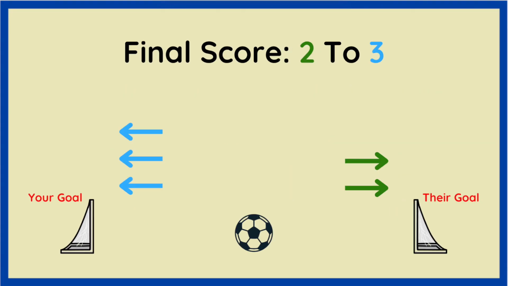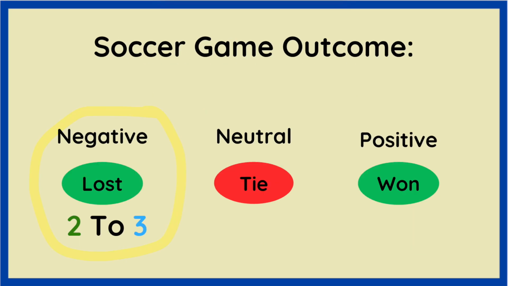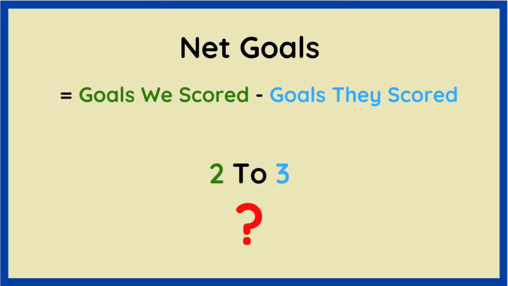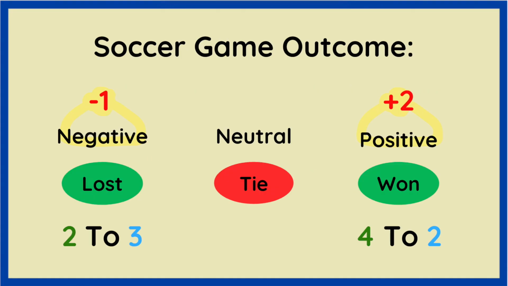Let's say instead that we have a few players injured and only score 2 goals and the other team scores 3 goals. Did we win, did we lose, or did we tie? Well, we lose. It was a negative outcome because we scored less goals than the other team. Consequently, what would be our net goals for this game that we lost 2-3? Well, since it's goals we scored minus goals they scored, 2 minus 3 equals -1 for our net goals value. Notice how a positive outcome for the game, because we won, has a positive net goals value, whereas a negative outcome for the game, because we lost, has a corresponding negative net goals value.